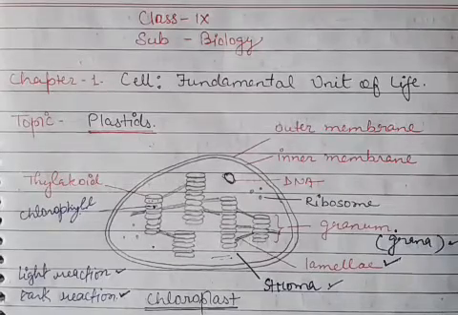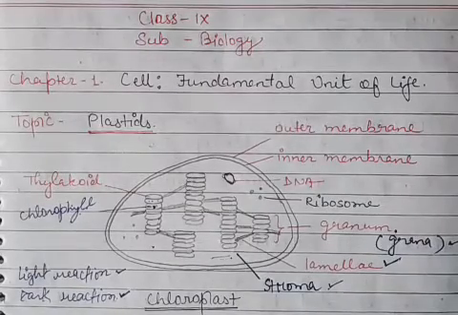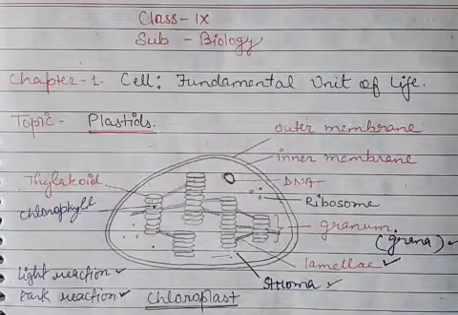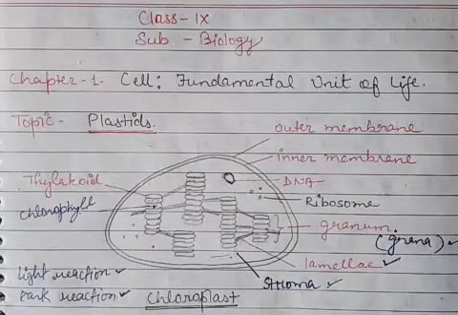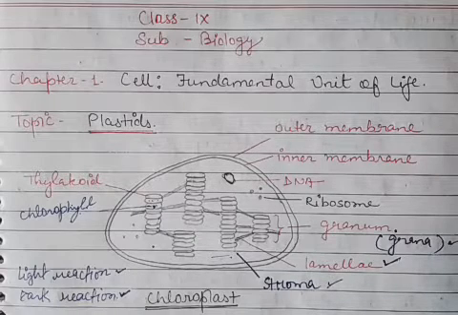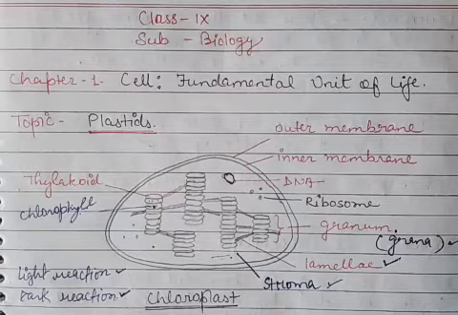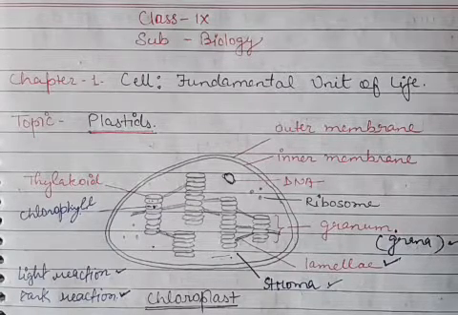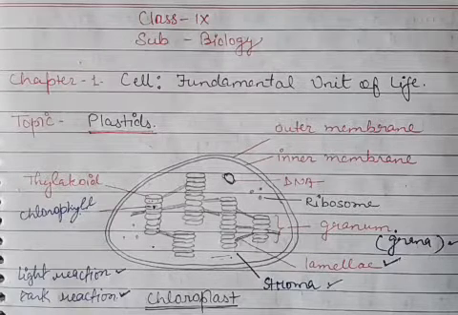So this is all about the plastid, and you have to remember that plastids are always absent in animal cells. Animal cells do not have any kind of plastid. All kinds of plastids are absent in animal cells. They are found only in plant cells.